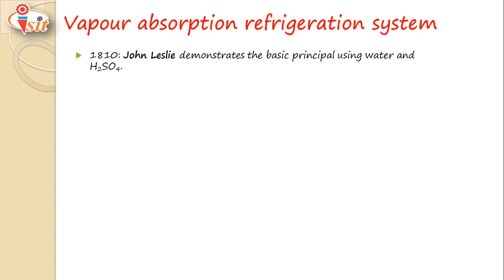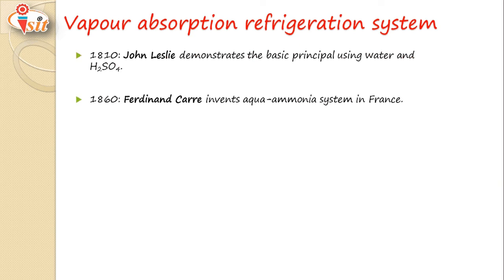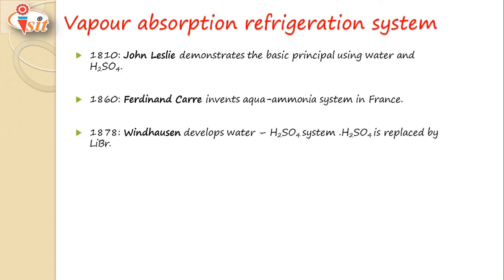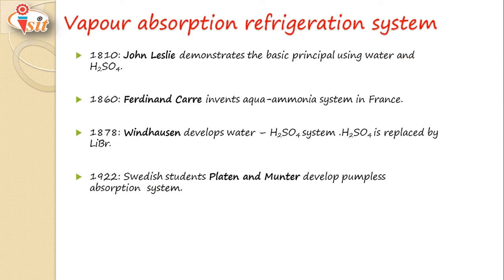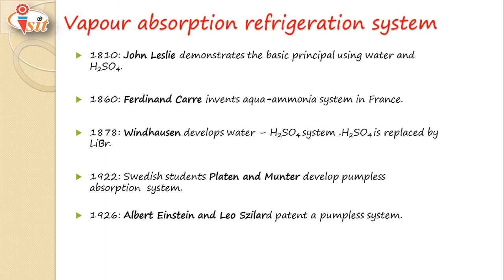So, the vapor absorption refrigeration system. In 1810, John Leslie demonstrated the basic principle using water and H2SO4. After that, in 1860, Ferdinand Carré invented the aqua ammonia system in France. In 1878, Windhausen developed the water H2SO4 system, and after that H2SO4 was replaced by lithium bromide solution. In 1922, Swedish students Platen and Munters developed a pumpless absorption system, and in 1926, Albert Einstein and Leo Szilard patented a pumpless system.